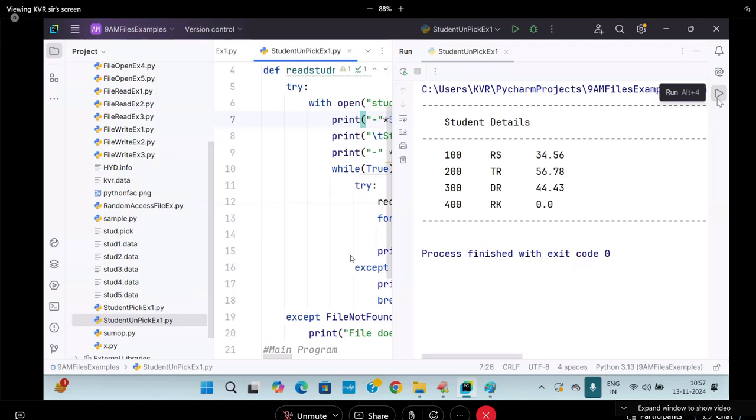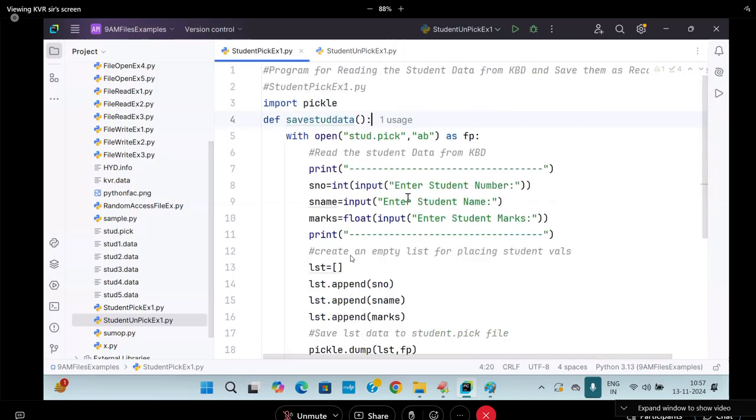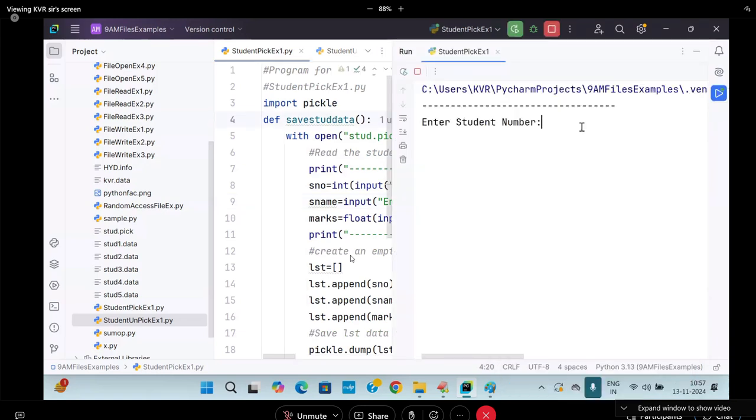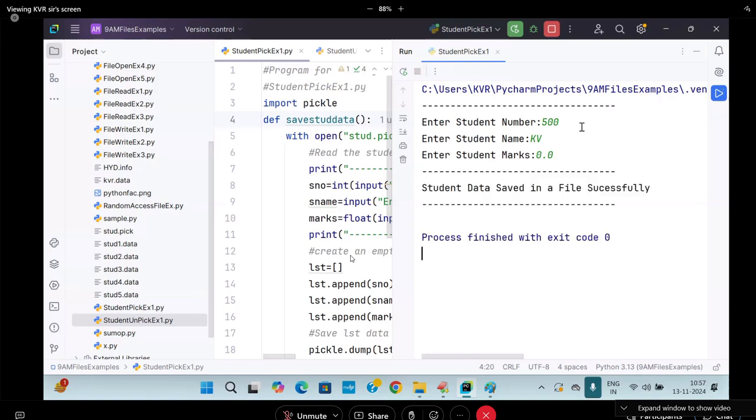Sir, and add one more thing. Look again. Now I am entering. Enter the number 500. Name KV. That's my name. Marks 0.0. Your marks and my marks are the same, because you are my student. If you can't say, it gives me a bad name. Student data saved in a file: 500 KV 0.0. Did you check? Go to the next.